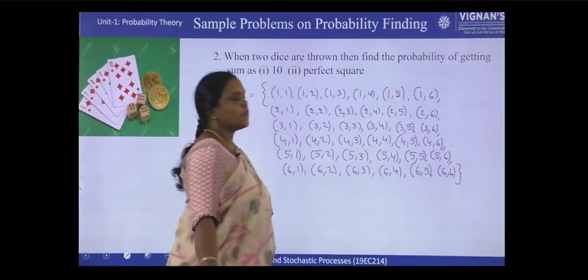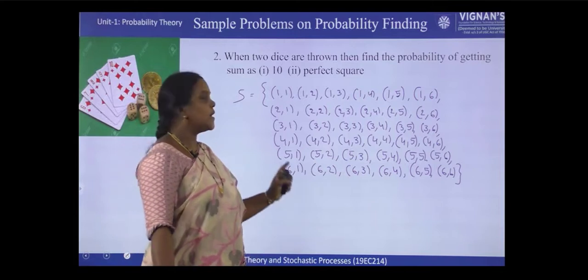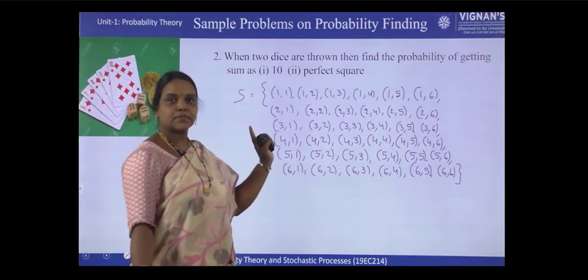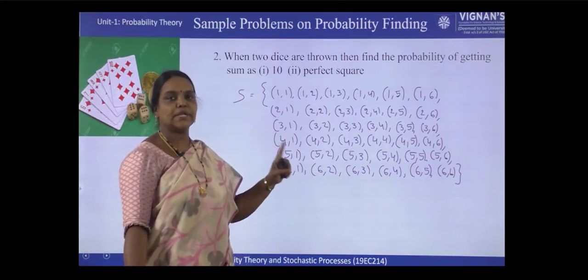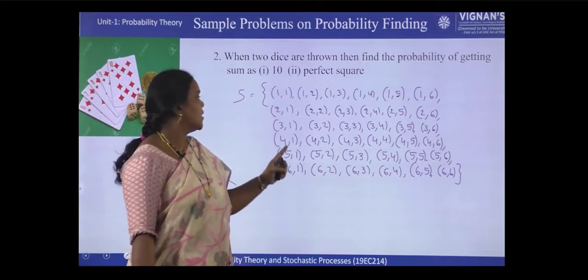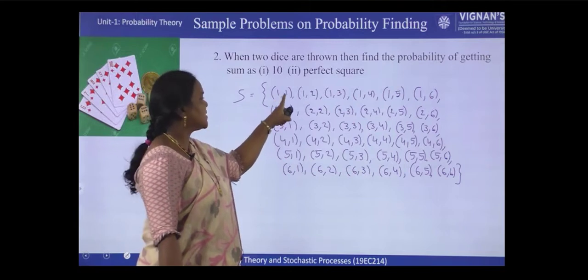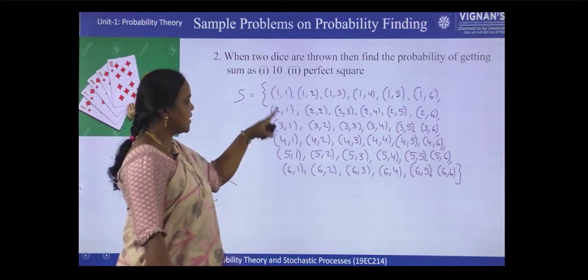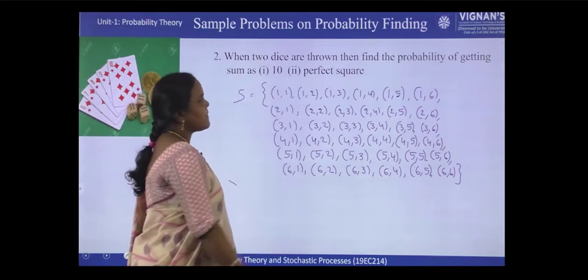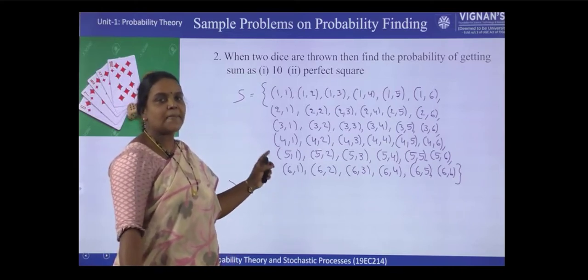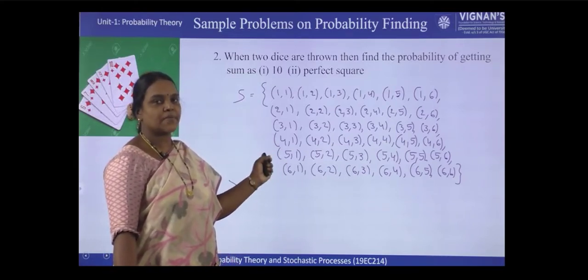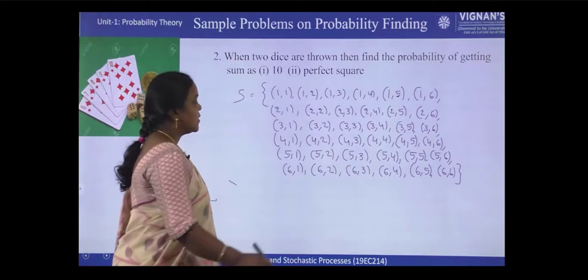So these are all the possible outcomes, because in every die we have 6 values, 1, 2, 3, 4, 5 or 6. So on the first die I am showing it as the first value and the second die second value. Okay, right? So this is called combined experiment or combined sample space. Compound experiment, combined sample space.